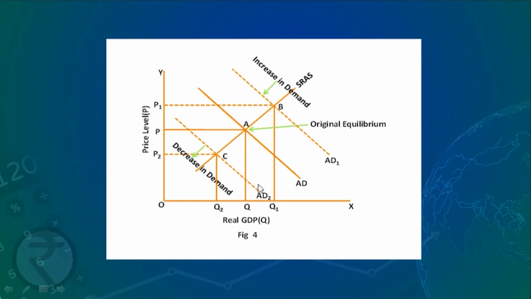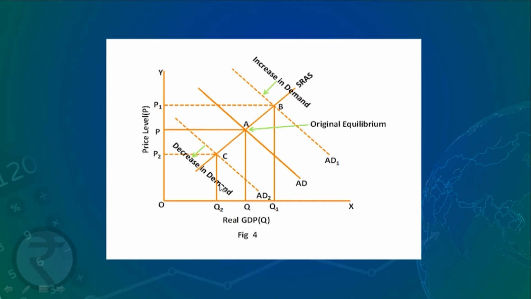So this AD2 is showing the decrease in demand and now it is cutting SRAS at point C. And what do you see here? Now the price has come down to OP2 and real GDP has also declined to OQ2.